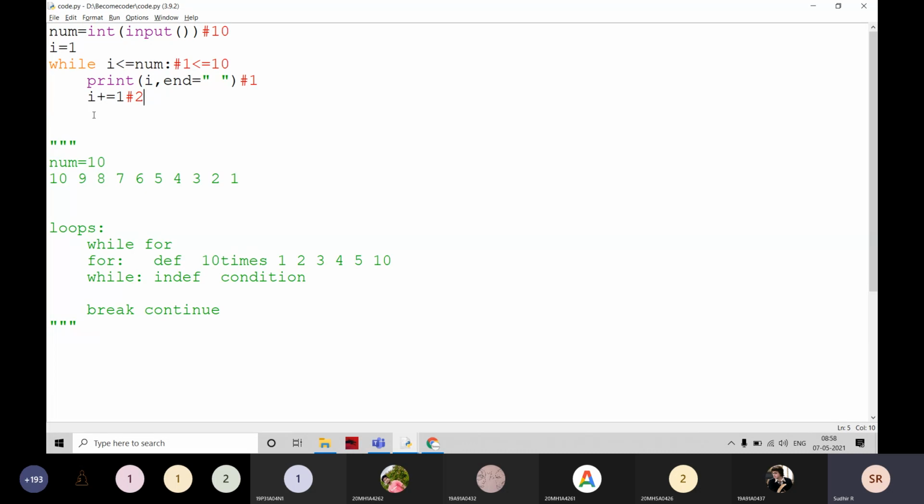That means I am going to skip the students. For skipping some operations, this is based on the condition only. We are going to skip those students.